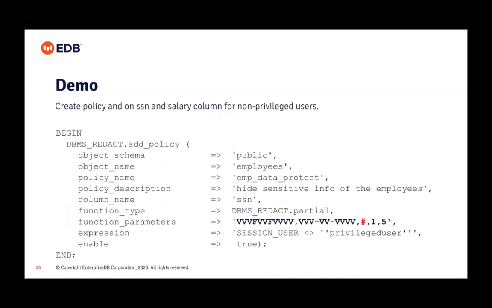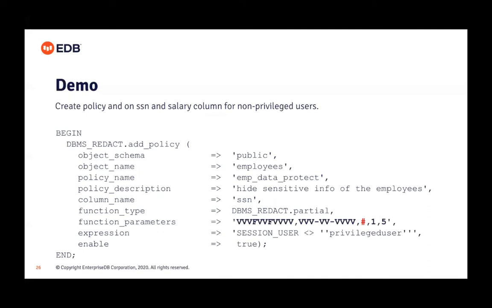Now create the policy. Here is the same policy add procedure example we saw previously, but I have changed the function parameter, that custom thing. Since my input format is SSN, this format is something like 3 digits, then the separator, 2 digits, then separator, and then 4 digits. So I specify my input format, and then the output how I want it.